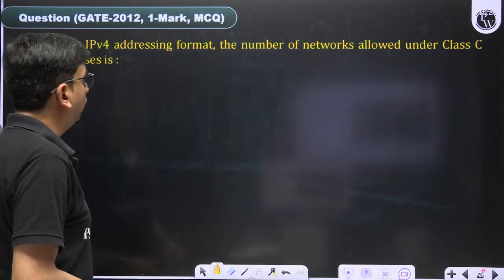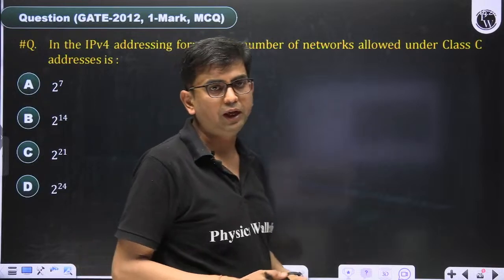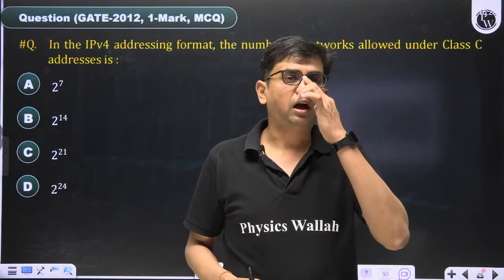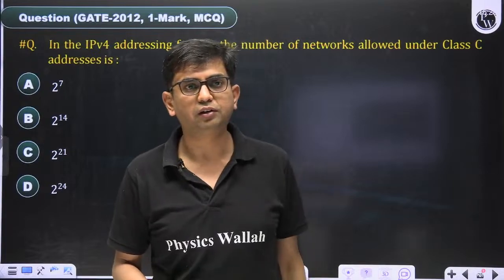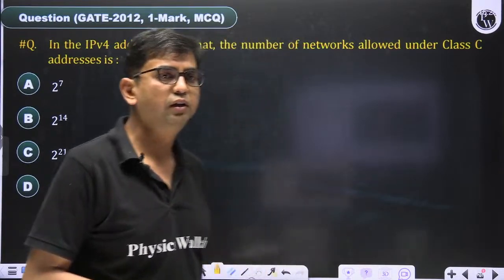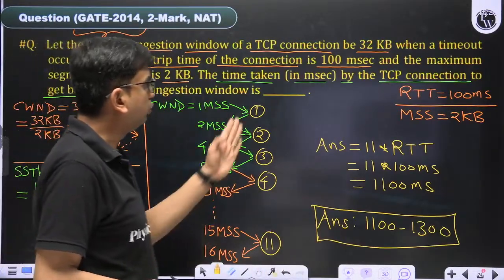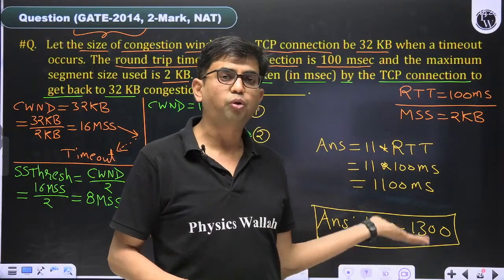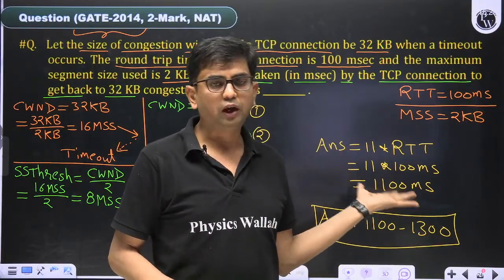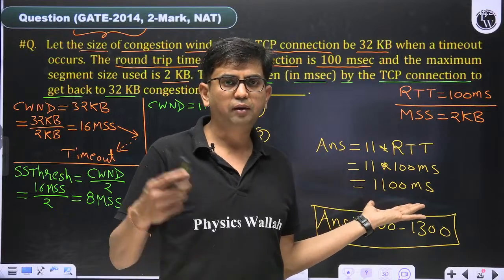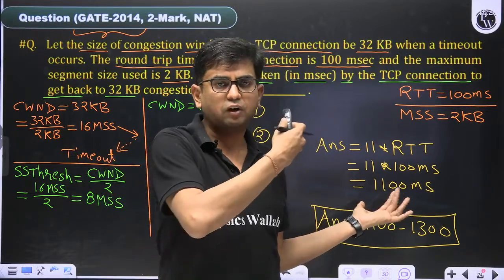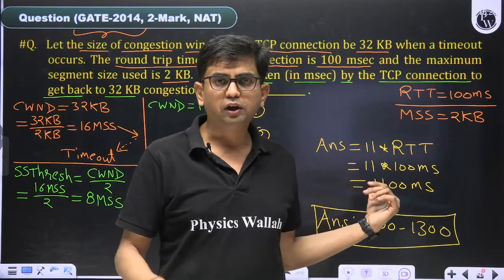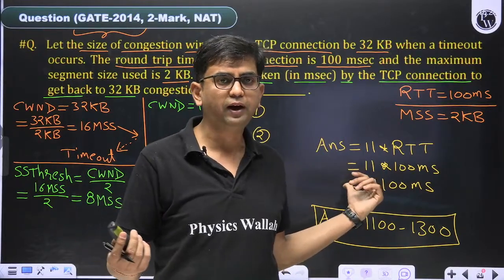Now we are moving to the IP address. Shashank Rai is asking how to get this concept just by reading about it. Basically you have to read the TCP congestion control algorithm and how to solve the numerical in the exam. I have covered this part in the crash course also. In crash course, full course, everywhere you will find it.